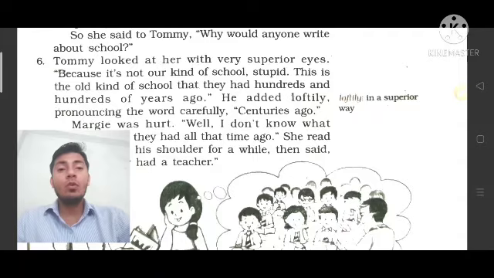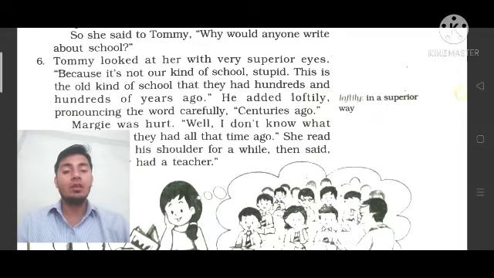Okay, this is the old kind of school that they had hundreds of years ago. और ये जो स्कूल है over here in this book, the school that is mentioned over here, this is an old type of school. ये जो स्कूल है वो कैसी है, एक बहुत ही पुराने तरह की स्कूल है, old kind of school that they had hundreds of years ago, जो लगभग हजारों साल पहले दिस काइंड ऑफ स्कूल वर फाउंड, यानी कई साल पहले, हजारों साल पहले इस तरह की स्कूलें पाई जाती थी.